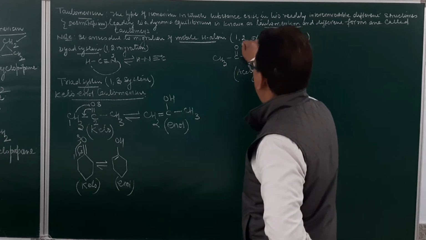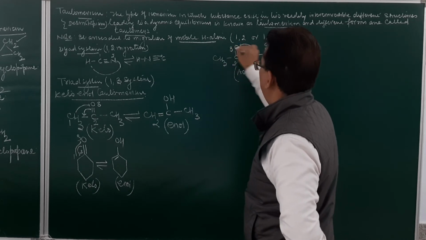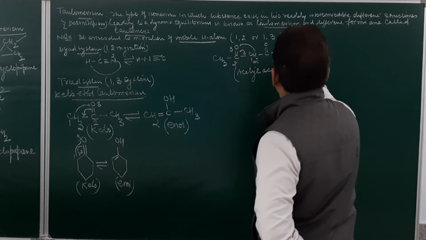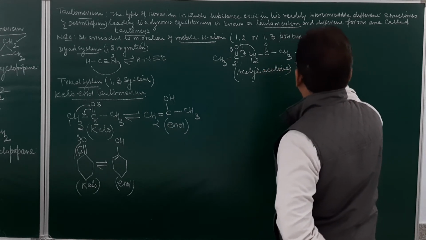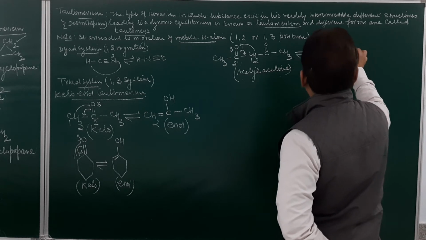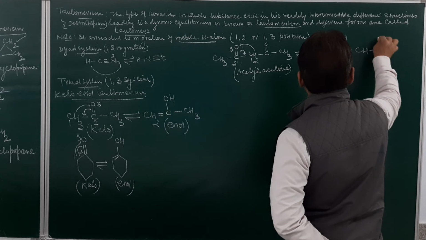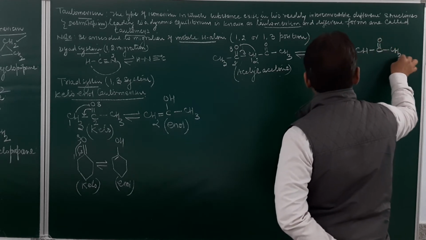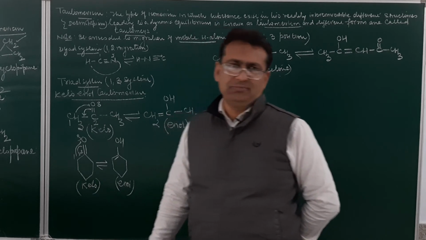This H will migrate over here. Suppose this is 1, this is 2 and this is 3, and the double bond will come to this side. So it will result in the formation of this one: CH3, then C, OH, double bond, CH, C double bond O and CH3. Am I clear? So this is tautomerism.